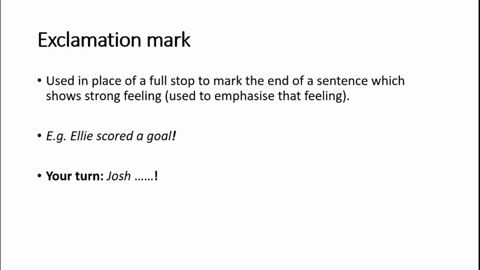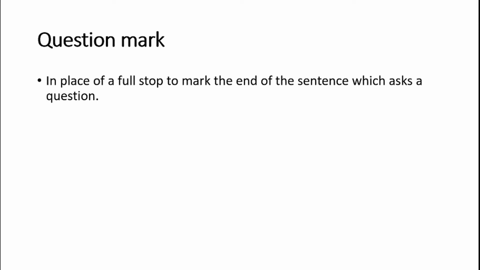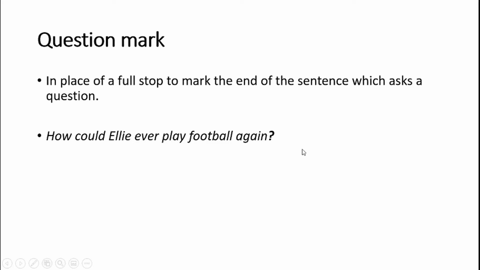Our final piece of end stop punctuation is the question mark, which we use in place of a full stop to mark the end of a sentence which asks a question. Our example here is, how could Ellie ever play football again? If you notice, my voice went up at the end because I was asking a question. The question mark indicates, in the same way that my voice going up does when I'm speaking, that what goes before it is a question. I want you to write your question about Josh. Pause there.